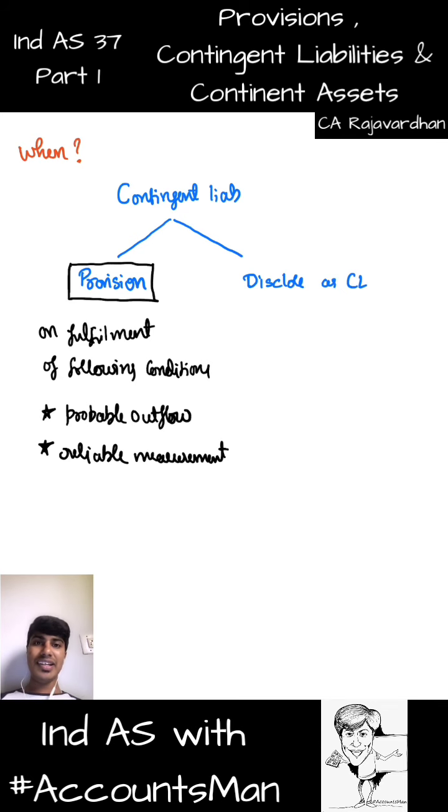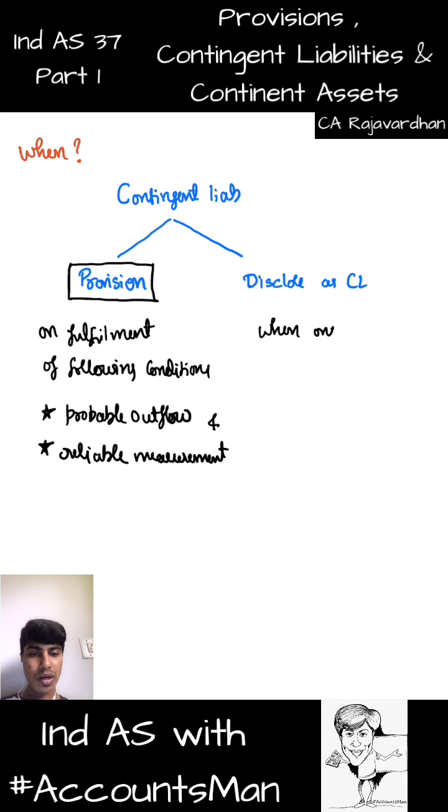So with regard to a contingent liability, when there is a probable outflow, there is a case or lawsuit pending against you and you see yourself losing that case. So you think there should probably be an outflow of money because of this case. And secondly, you should be able to measure how much compensation you would be asked to pay by the government or by the law. So both the conditions should be satisfied, not one, it is and. If both the conditions are satisfied, then to that extent you are expecting outflow, you can create a provision and write it in the balance sheet liability. You get that?